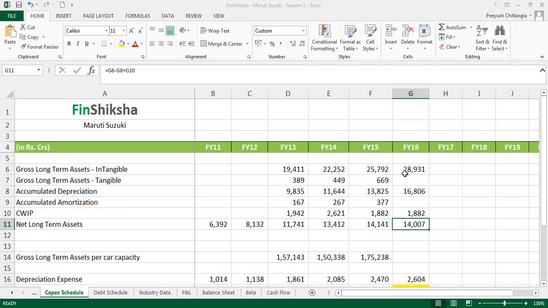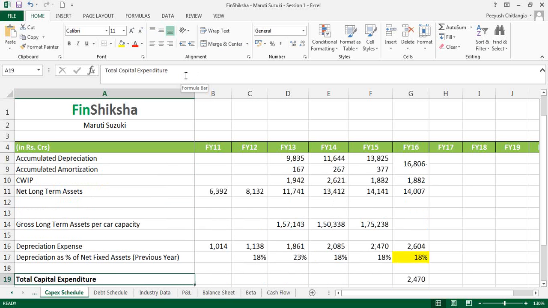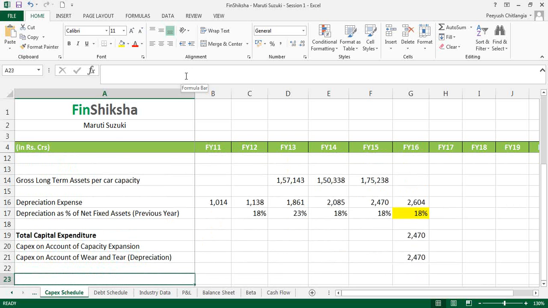The second thing is we have just linked the data points in a fashion that gross long-term assets, tangible and intangible, become together. If you want, we can merge these cells as well, so that we know that these two values have been combined here, right? So that's the gross long-term assets, intangible and tangible, that we have looked at. And this, I think we have incorrectly put in the data. This should be tangible and this should be intangible, right? That's what the data is. Now, that's the depreciation data.